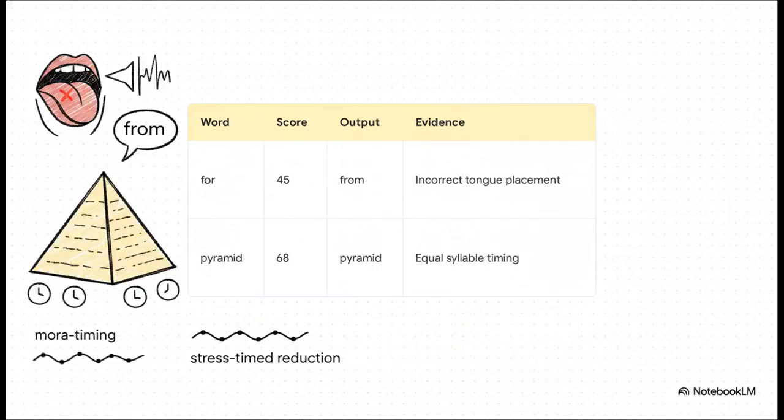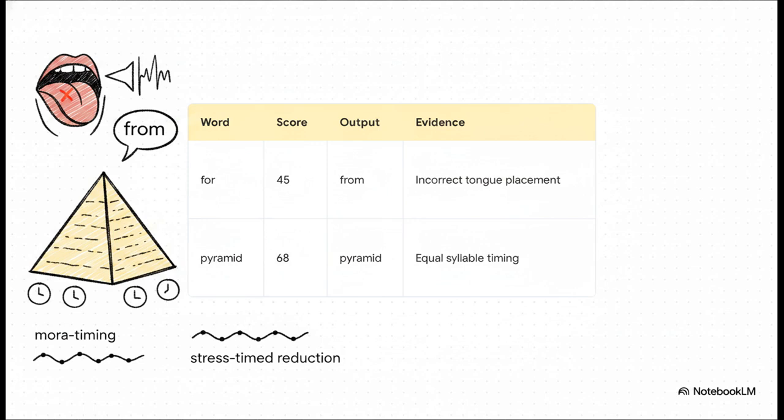Continuing with our priority words, the preposition for scores a 45. The ASR output from. Why did that happen? It comes down to incorrect placement of the tongue and lips during the rhotic schwa, which actually led the ASR to assume a bilabial M ending.